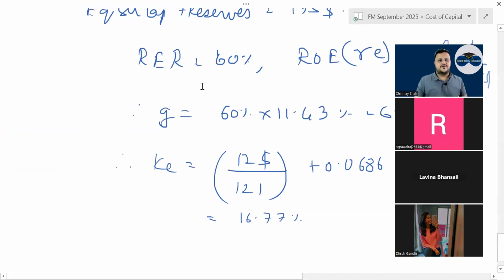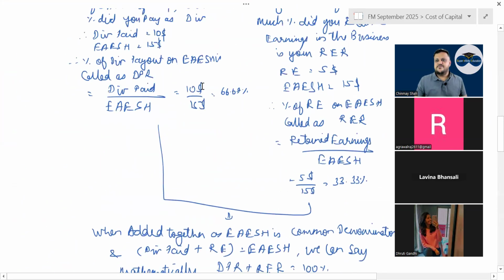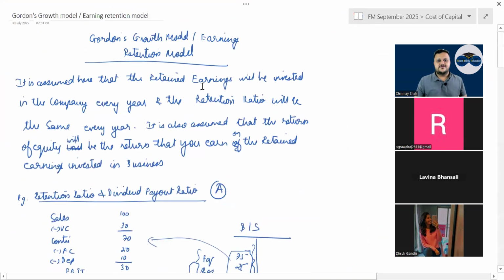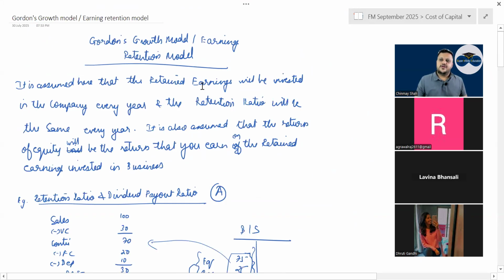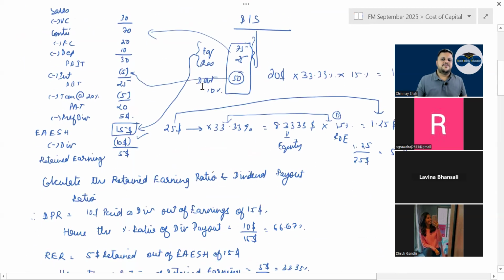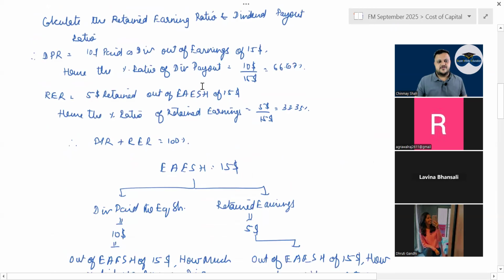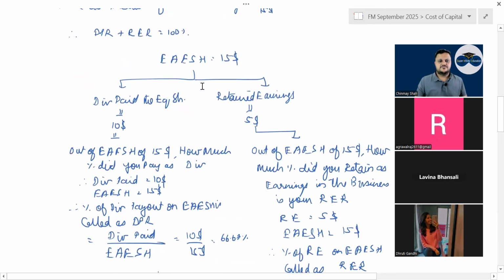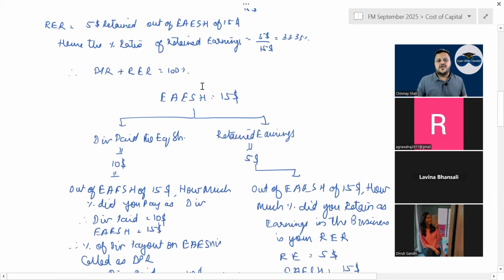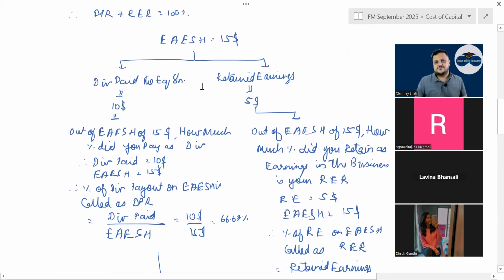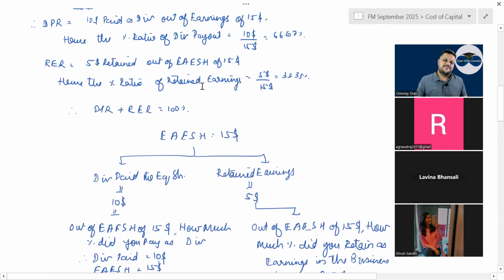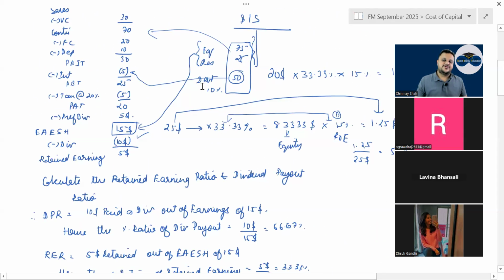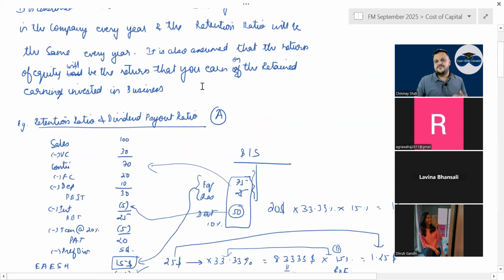What does Gordon's growth model say? G is equal to b into RE. b is nothing but the retention ratio. RE is nothing but the required rate of return of the equity shareholder, or return on equity. Correct or not? Right? Have a look. So EAESH is divided in two parts. How much is dividend paid? You get the dividend payout ratio. Correct? DPR, how do you calculate, dividend paid divided by the EAESH.